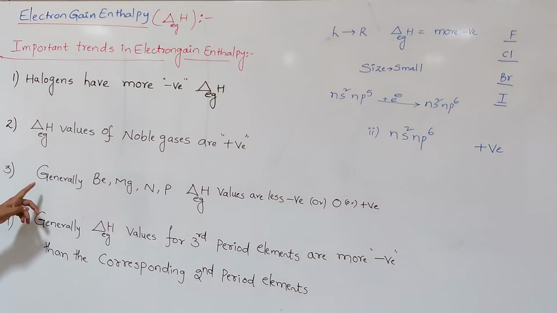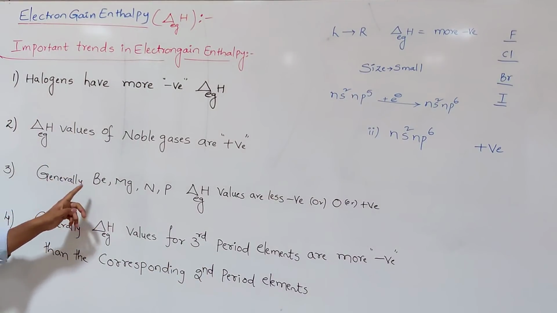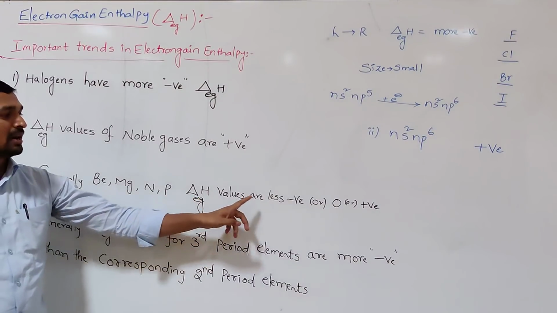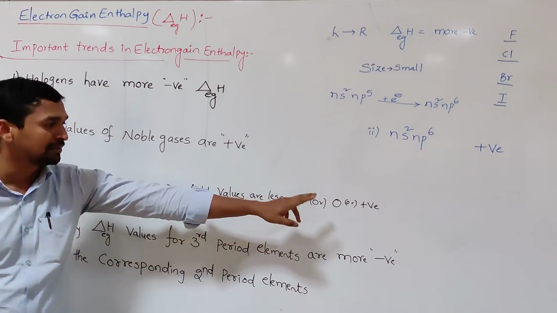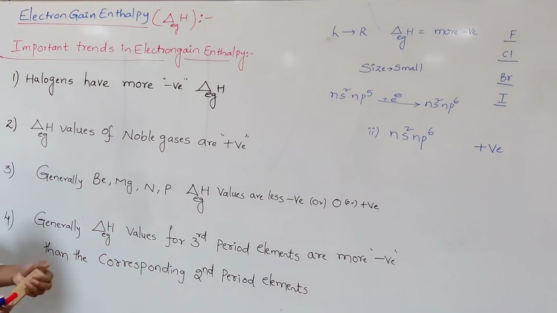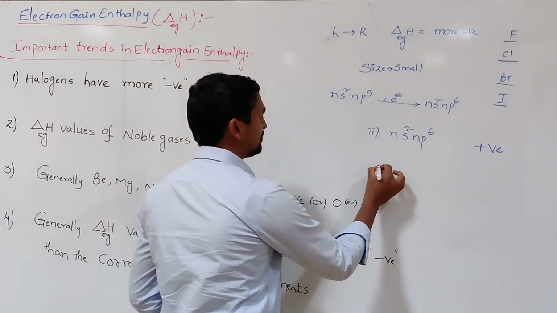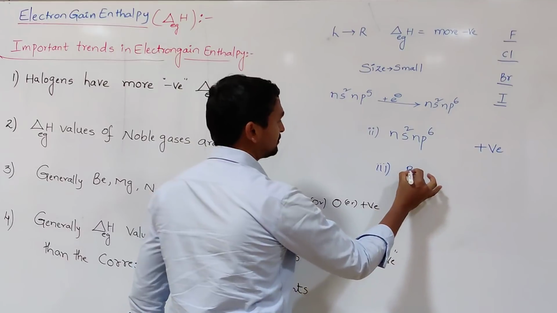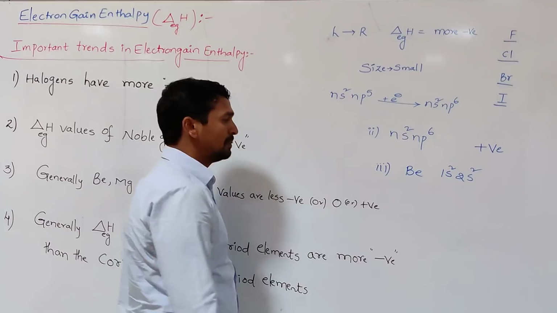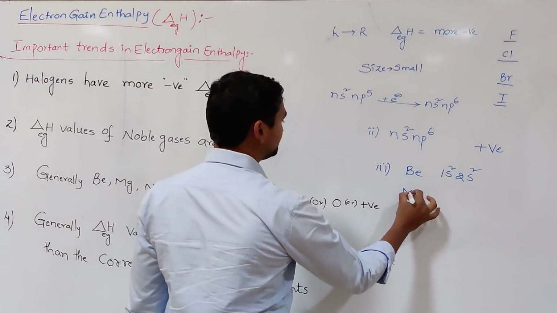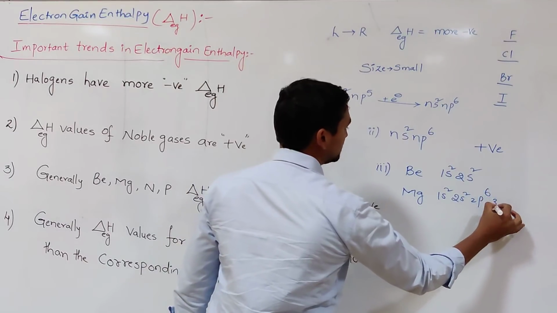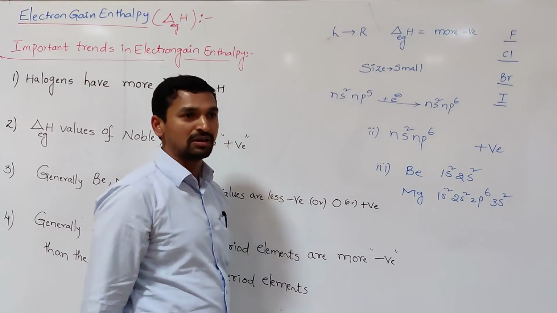Then comes the third statement: beryllium, magnesium, nitrogen, phosphorus. In that case, the electron gain enthalpy values are less negative, or sometimes zero, or sometimes positive. The reason is, you know very well, the beryllium configuration is 1s2, 2s2, a stable configuration. Magnesium is 1s2, 2s2, 2p6, 3s2, also a stable configuration.